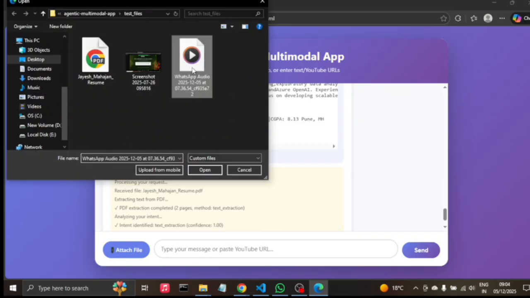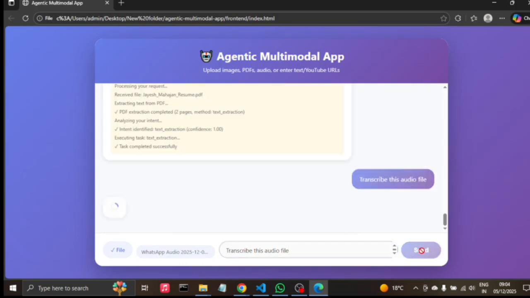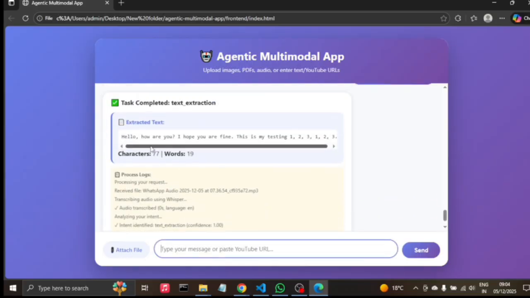Then we will try it with an audio file. We will tell it to transcribe this audio file. In the audio file, I said, "Hello, how are you? I hope you are fine. This is testing file 1, 2, 3."